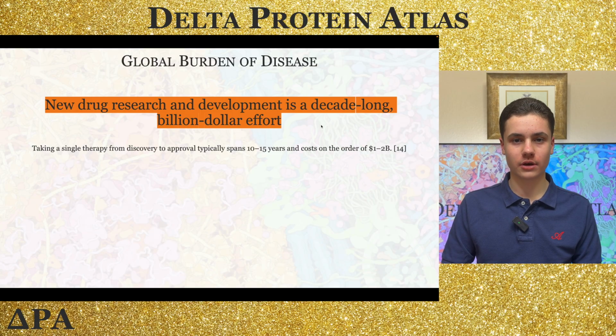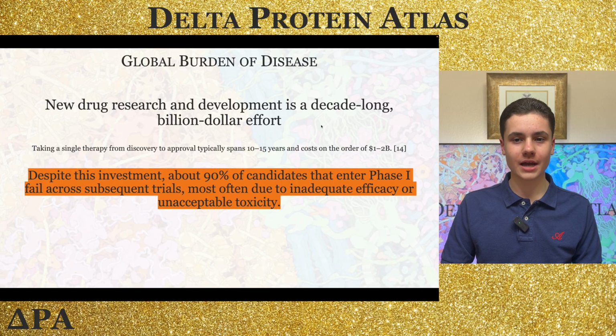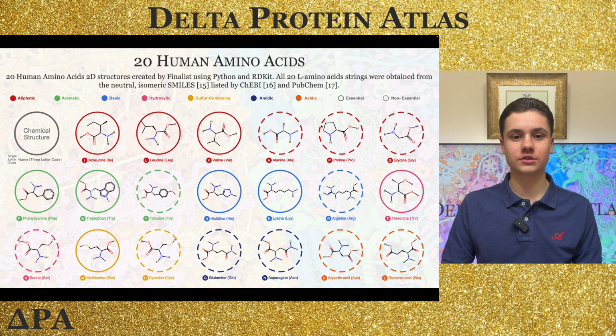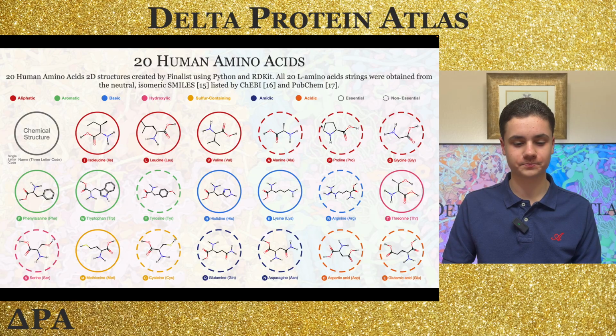Furthermore, the research and development for a new drug is a decade-long process, costing billions of dollars, with about 90% of candidates failing after the Phase 1 trial. This underscores the need for a more predictive, human-relevant drug development strategy. The underlying causes of human genetic diseases is linked to 20 common amino acids in human proteins.